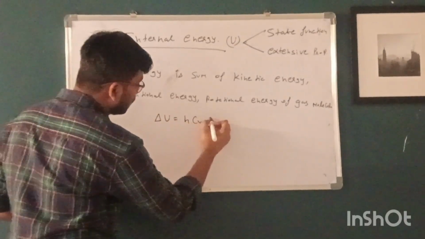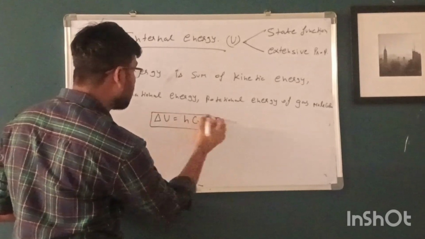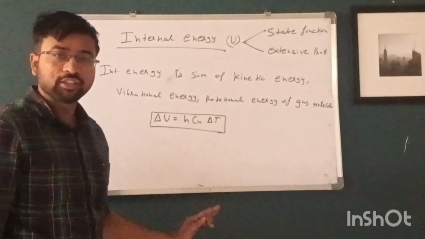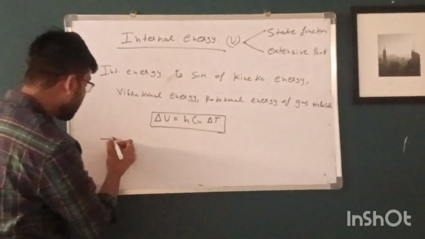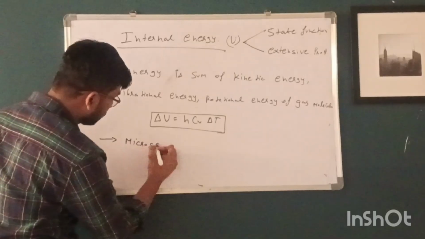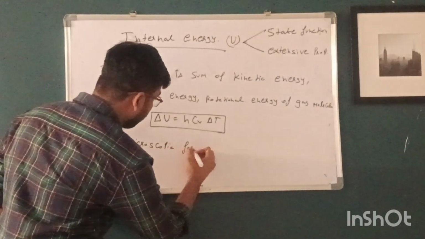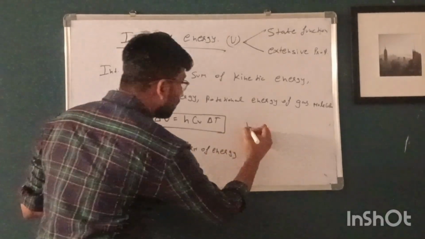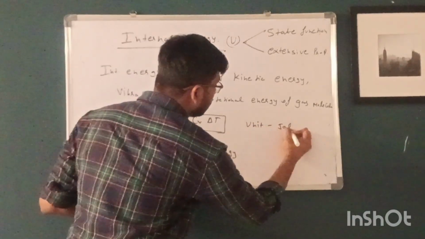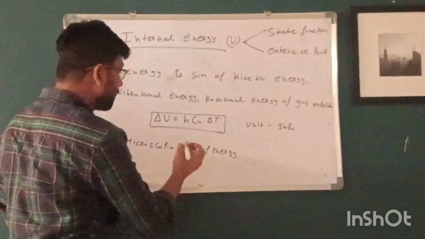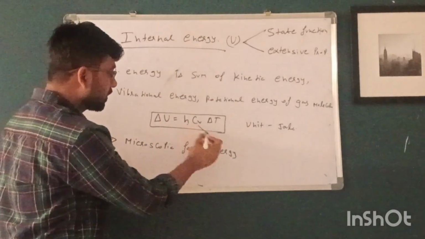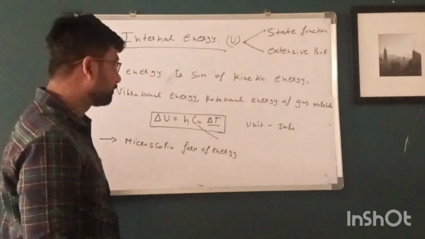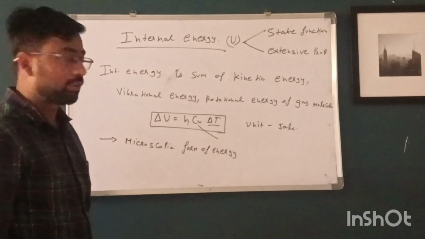this is the formula which is used to calculate the change in internal energy. So we cannot measure the internal energy, but we can measure the change in internal energy, because it is a microscopic form of energy. And the unit of internal energy is joule. This is the SI unit of internal energy, and n is the number of moles, and Cv is the specific heat at constant volume, and delta T is the change in temperature. So this is all about the internal energy.